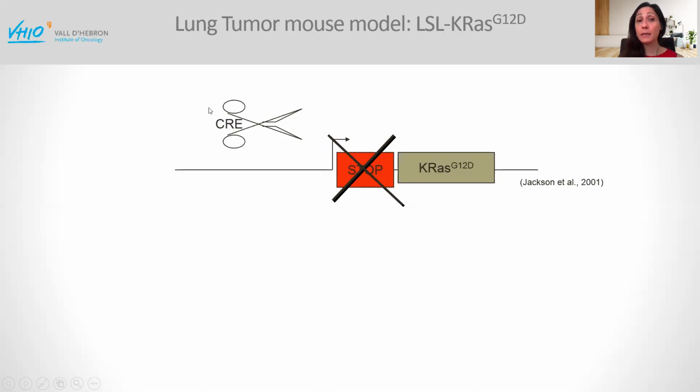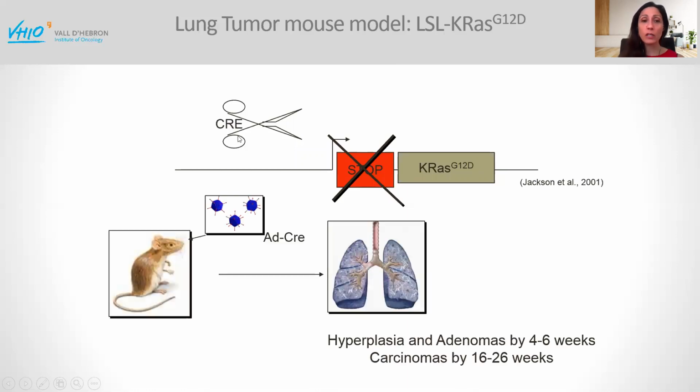This cassette can be removed by Cre recombinase. So if we provide the animals with adeno-Cre intranasally, KRAS gets selectively activated in the respiratory tissue of the animals, which develop hyperplasia and adenomas by 4-6 weeks after the intranasal instillation, or carcinomas by 16-26 weeks.